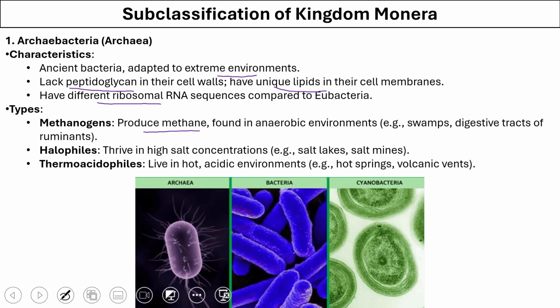Methanogens produce methane and they can survive in conditions where there is a lack of oxygen. Halophiles thrive in high salt concentrations, and thermophiles, or the thermoacidophiles, survive in conditions which are hot and very acidic.